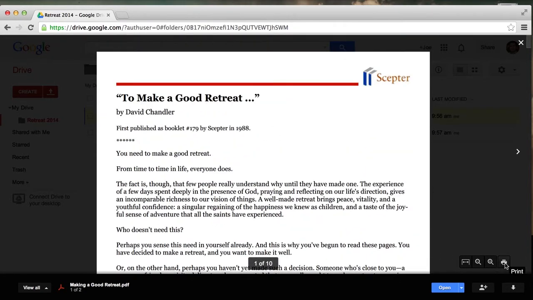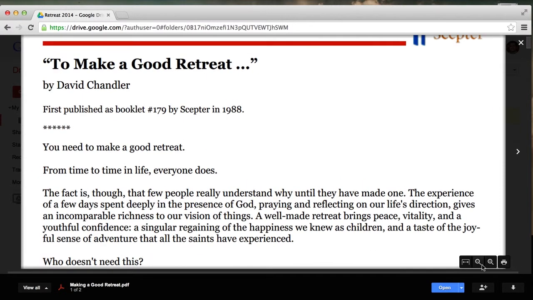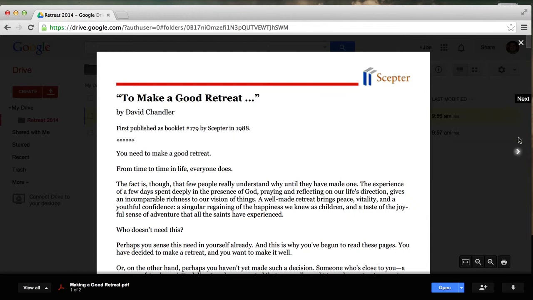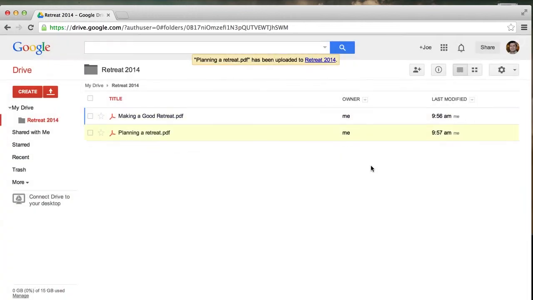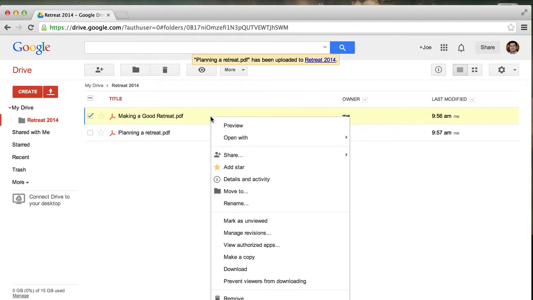You can print them right here just like you would a normal document on your computer. You can also zoom in to get a better look like this. It's very nice. And you can also, by clicking right here, download it off of Google Drive. One other thing on downloading here. So let's say you uploaded these files at home and you want to download them to print at work. All you have to do is right click here on the document that you'd like and click on download. Very easy, just like that.